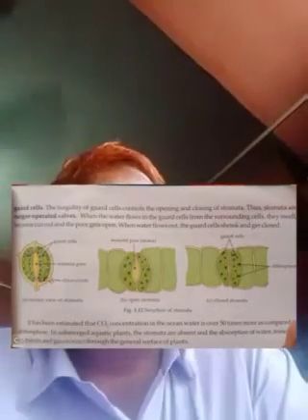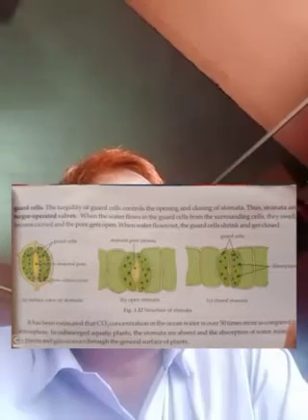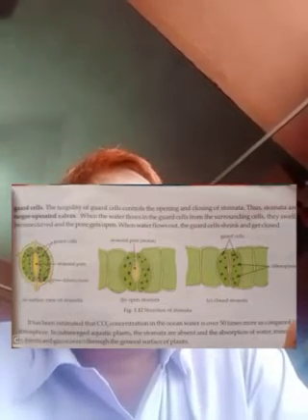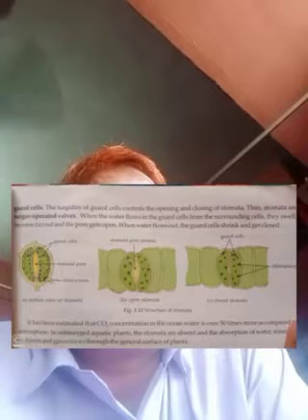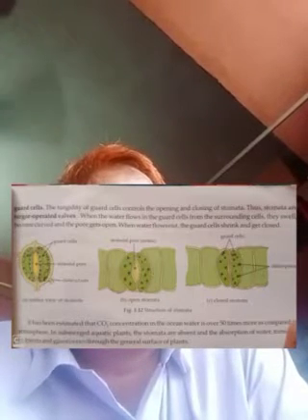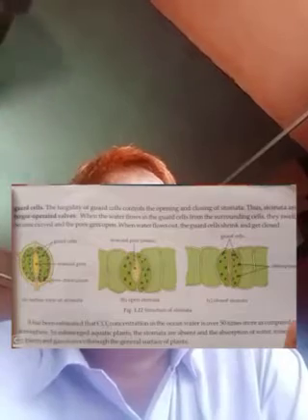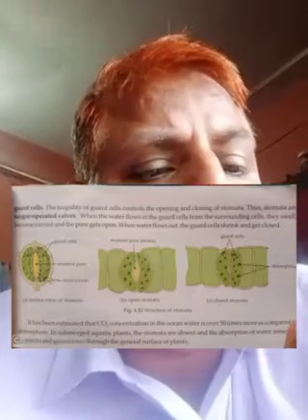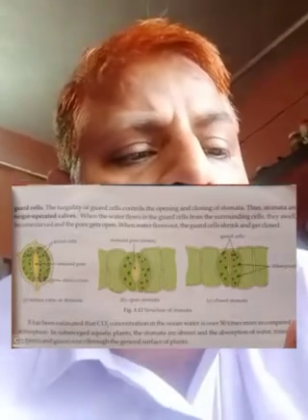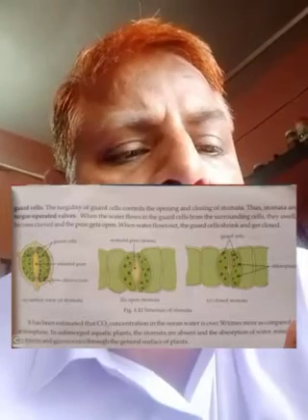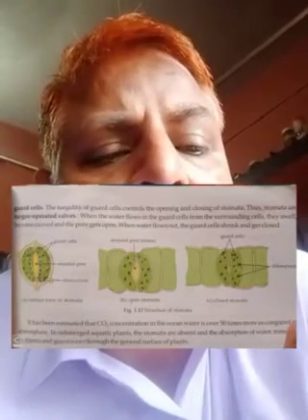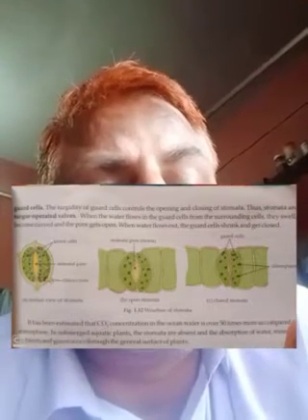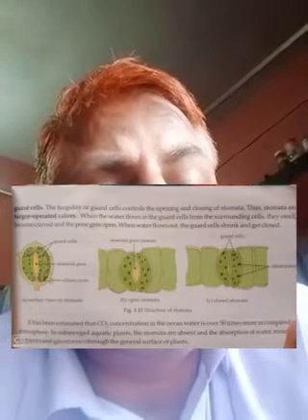So stomata help in gaseous exchange, and when the plant has to do photosynthesis, to make food, at that time the stomata open and it gets carbon dioxide and releases oxygen, and loss of water also takes place through stomata. Each stomatal pore is bordered by a pair of kidney-shaped guard cells. The opening and closing of the stomata depend on changes in the turgor pressure of these guard cells. When the guard cells become turgid, the stomata open and gaseous exchange can take place.